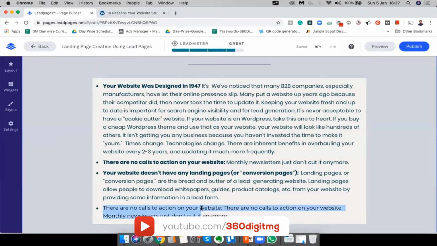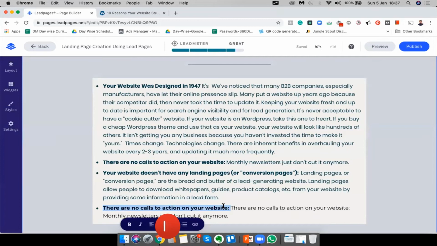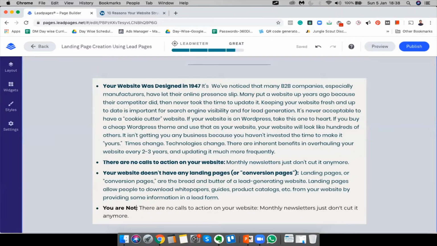Let me just bold it. Let me just modify it and say you are not running any ads to the. I think that should be good enough. Make sure everything is consistent. All right.